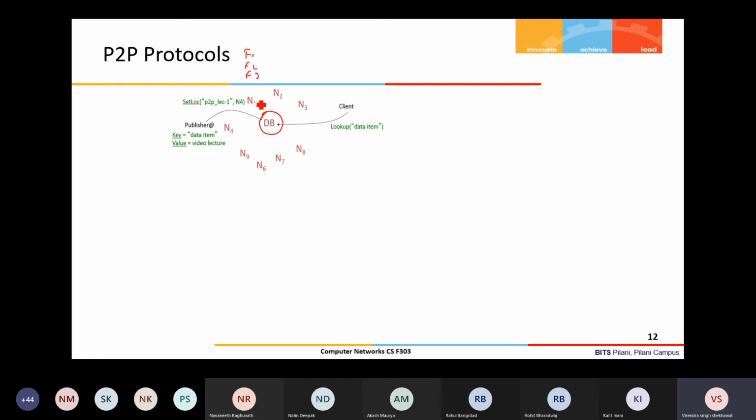When N1 joins the network, it connects to the central database, and it provides this information: I am holding F1, F2, and F3. Similarly, when N8 connects, it also stores its list. N8 will say, I also have the file F1, then file F4, and file F5 or something, right? Like that, all the peers will give this information.